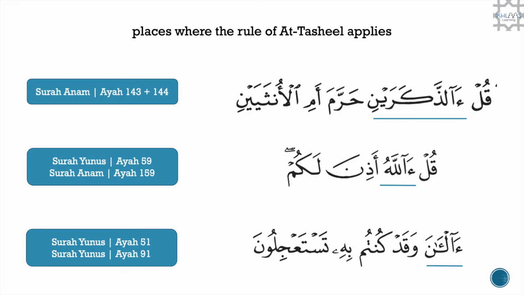So for the first one, you can say Qul A-dhakarayn for six counts, or Qul A-dhakarayn with tasheel. The second one, you can say Qul Allahu, again with 6, or Qul Allahu, just for 2 counts. And in Surah Yunus, we can say Al-Ana, which is the 6 counts, or Al-Ana with tasheel.